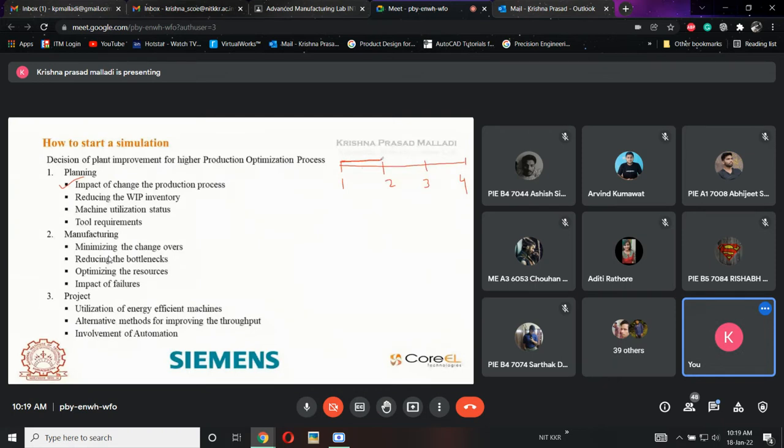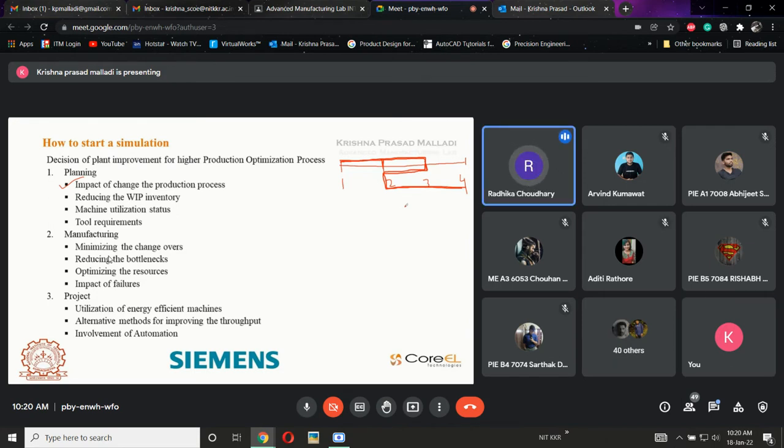What happens? 1, 2. After that it enters into 3. Again after 3 it comes back to the second position, and again it goes into 4. So this is exactly the procedure: first machine to second machine, second to third, third back to the second machine, and once that is done, it goes to the fourth machine. So if this is the process, where exactly will this process fail? Any idea?